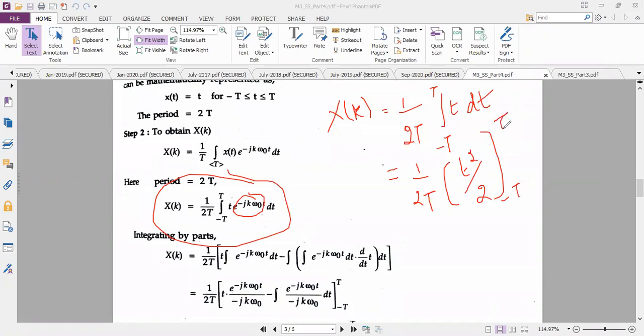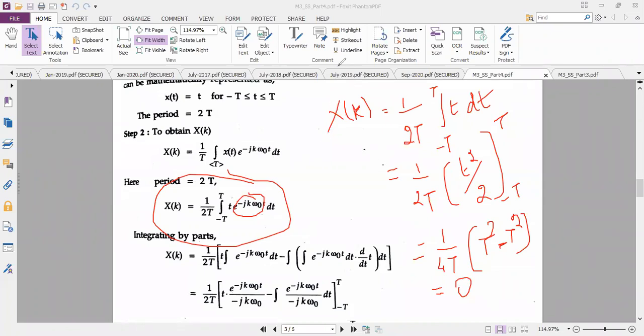Can anybody quickly solve and get me the answer? So I think I can take 2 outside. So it is 1 by 4t, and here it is t square minus of minus t the whole square. Again, it is t square. So the answer is 0. Yes, ma'am. Okay, so this is your answer.